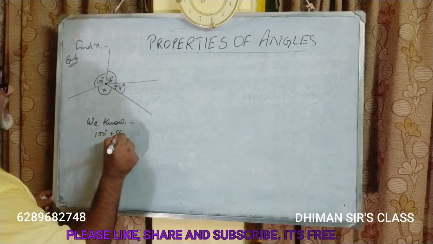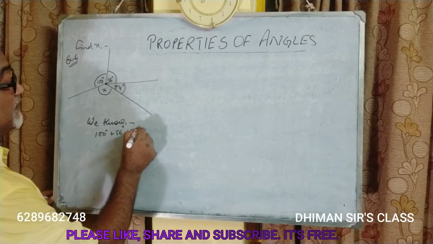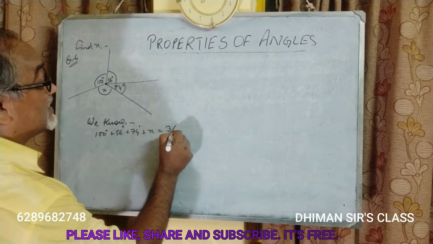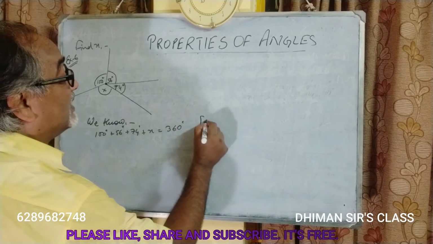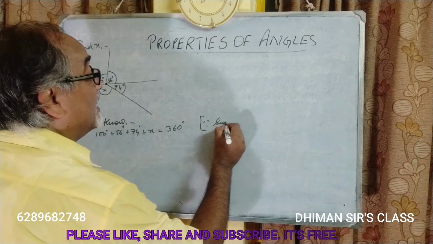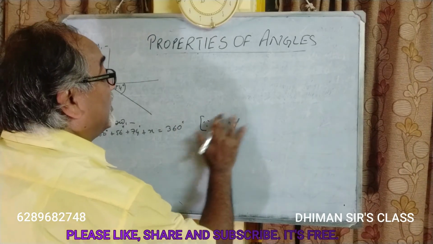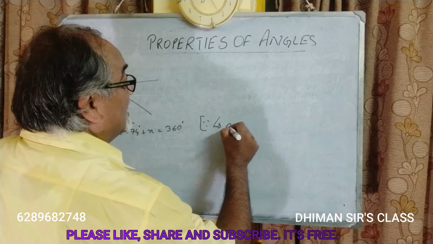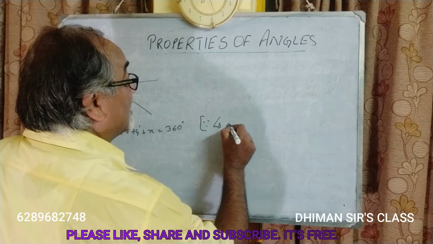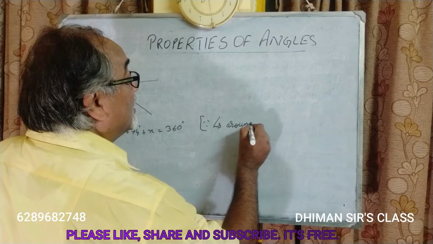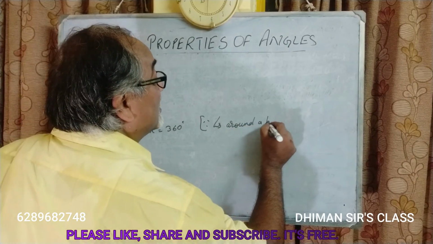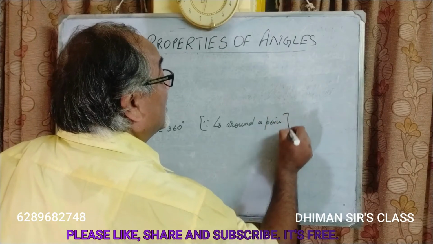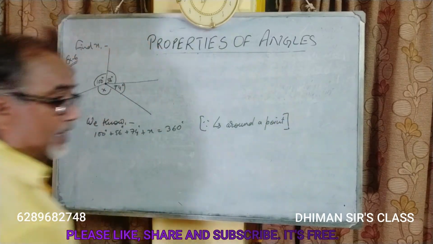100 degrees plus 56 degrees plus 74 degrees plus x is equal to 360 degrees, since sum of angles around a point. Okay?